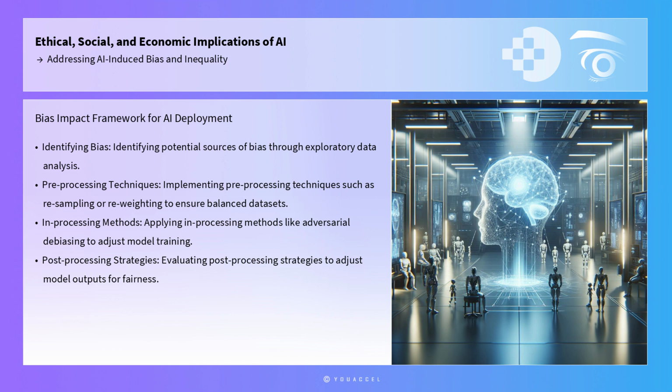To further combat AI-induced bias, organizations can implement the Bias Impact Framework, a step-by-step methodology for assessing and mitigating bias at various stages of AI deployment. This framework involves: 1. Identifying potential sources of bias through exploratory data analysis. 2. Implementing pre-processing techniques such as resampling or reweighting to ensure balanced datasets. 3. Applying in-processing methods like adversarial debiasing to adjust model training. And 4. Evaluating post-processing strategies to adjust model outputs for fairness. By systematically addressing bias at each stage, professionals can develop more equitable AI systems.